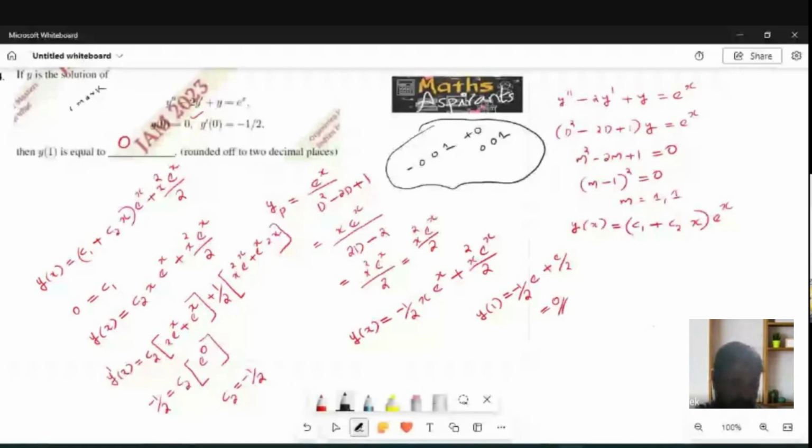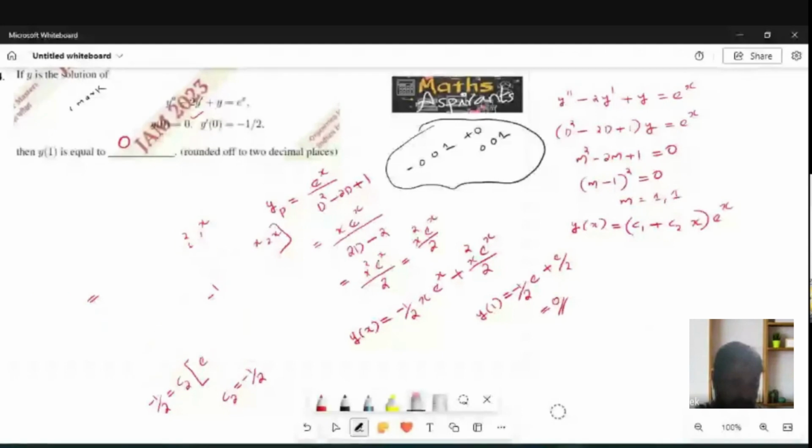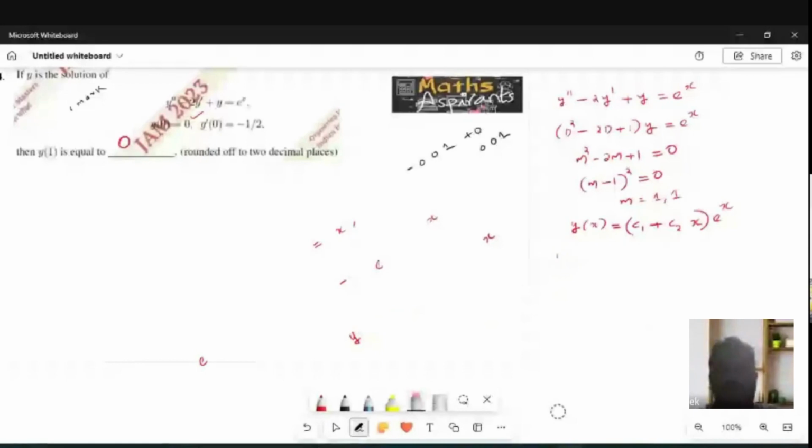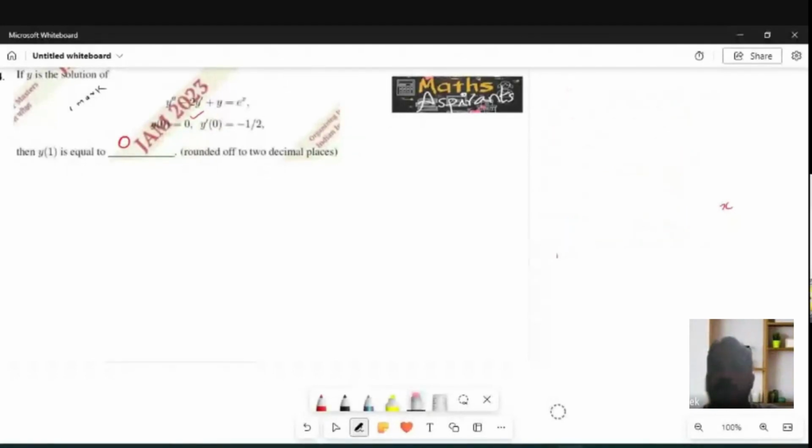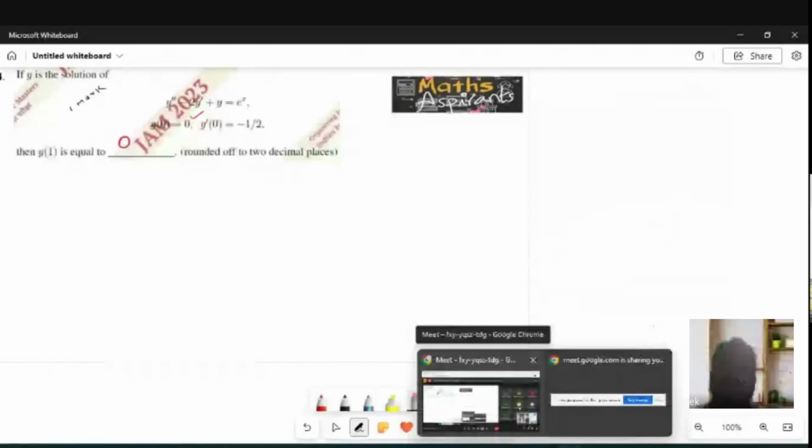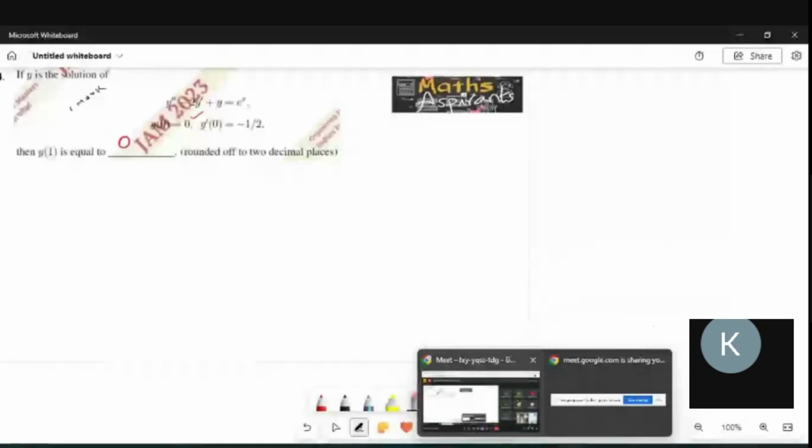Next. Another problem. See, nearby 10 marks will come in the ODE section, 10 to 11. So if you get a good score and good ranking, you just score approximately 7 to 8 marks.